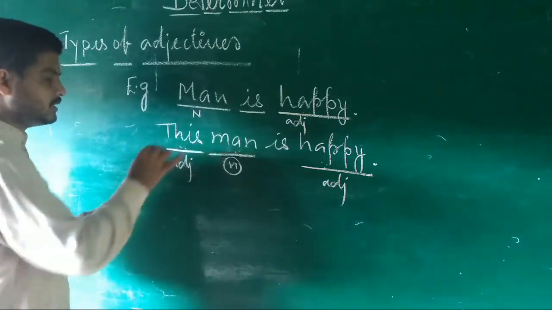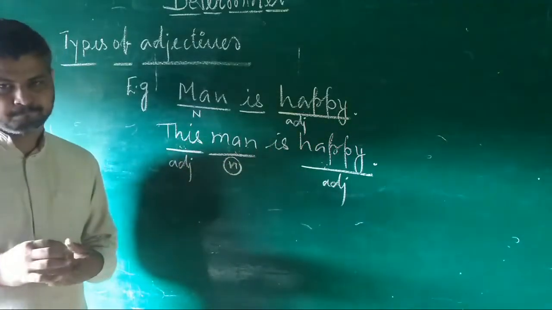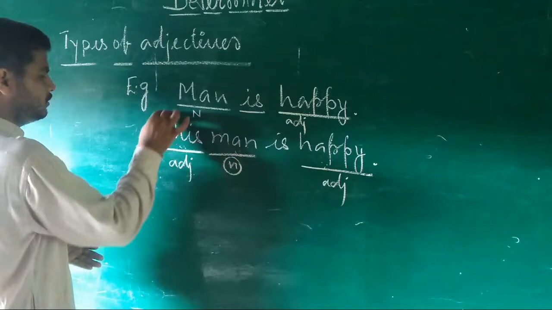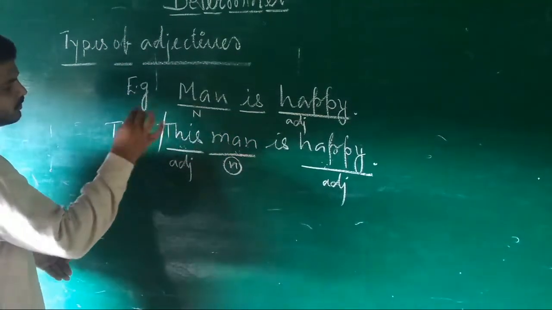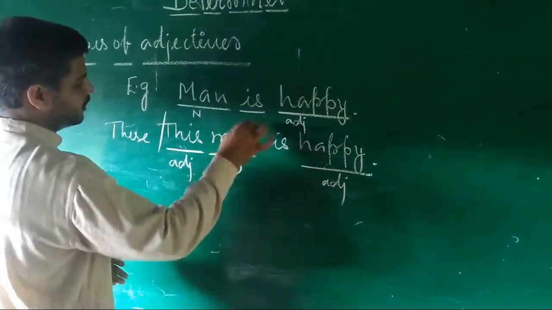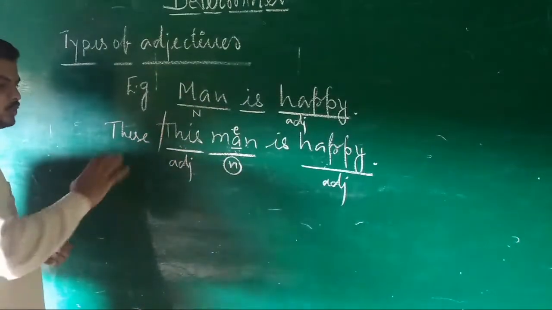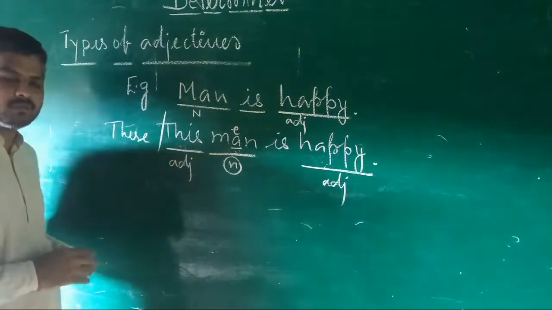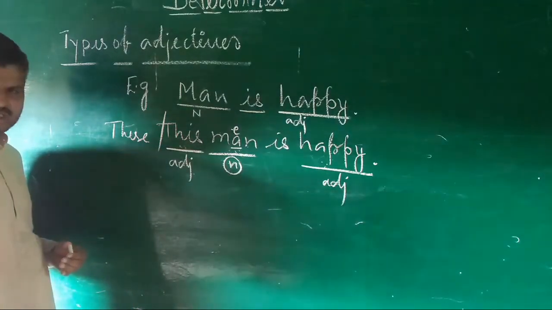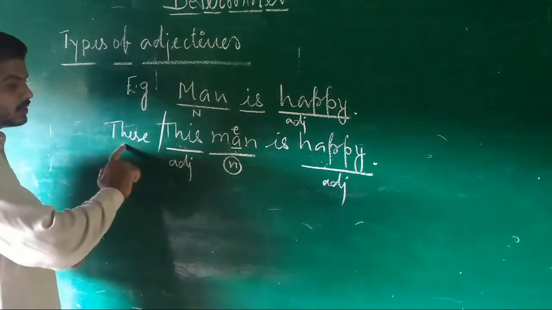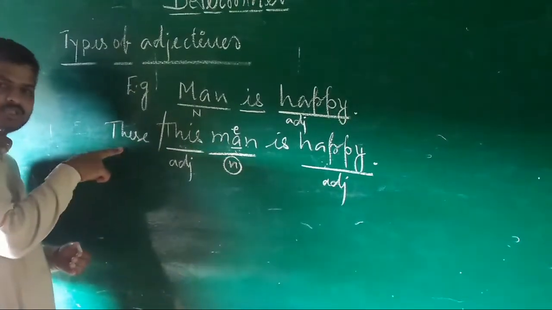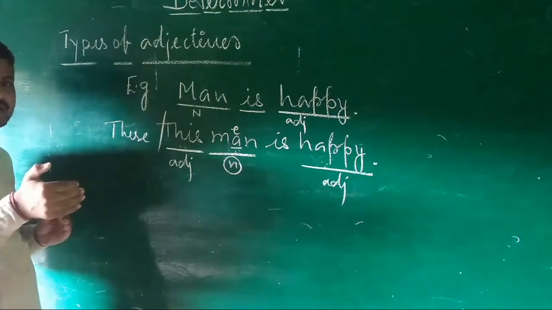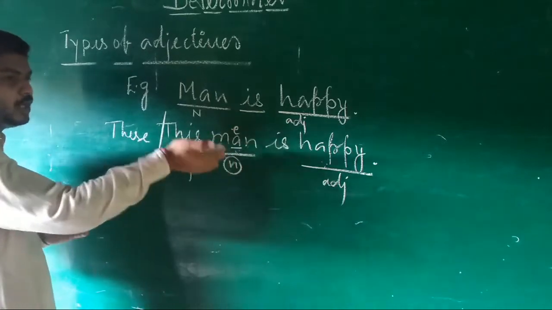When you say these men are happy, suppose that in place of this I put these and it became plural, these men. When you say these men are happy, you are doing the same task, students. These men, when you say this word, these is putting the word men into a limit.